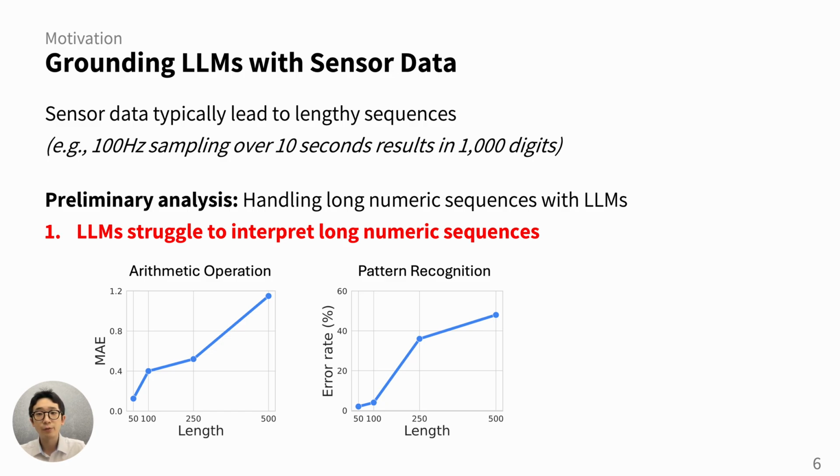The error linearly increased as the sequence length grew longer for both tasks. It's important to note that the maximum sequence length here was only 500 digits, which is much shorter than the typical sensor data. This clearly highlights the challenge of handling long sensor data with LLMs.